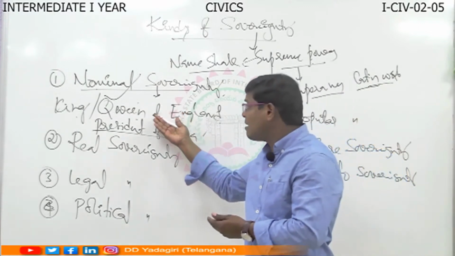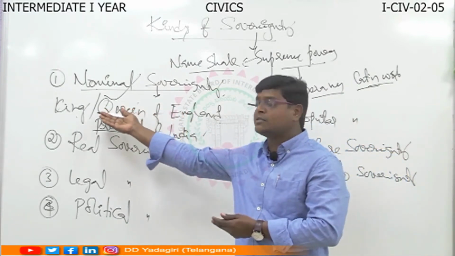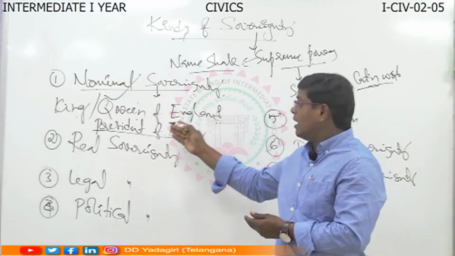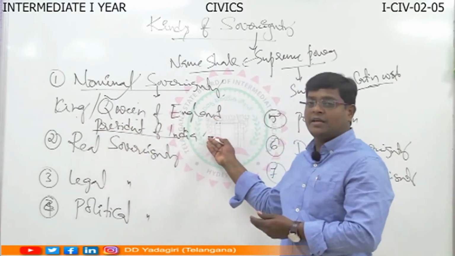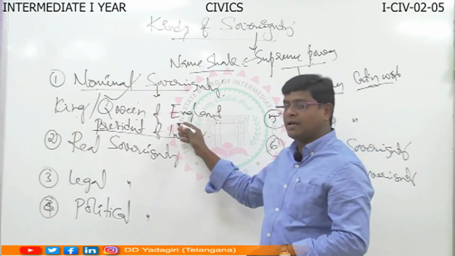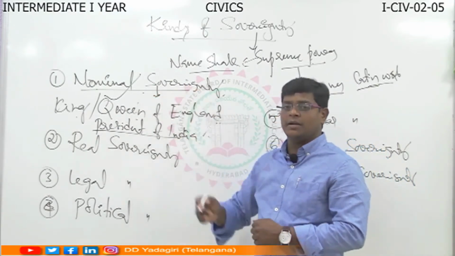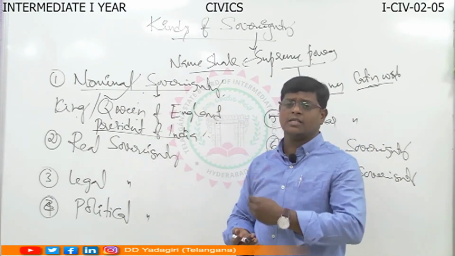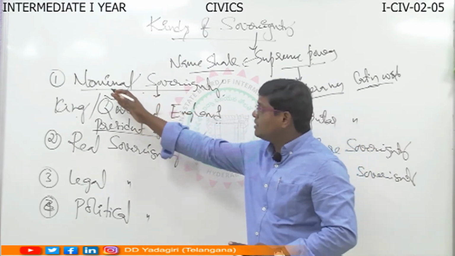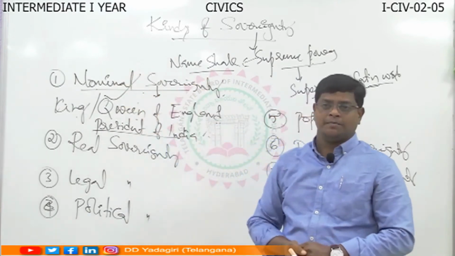Give the examples here: King or Queen of England, and President of India in India. Understood? So these are the examples of nominal sovereign. Clear? I think it's very clear because here, in the name nominal itself, the answer exists.